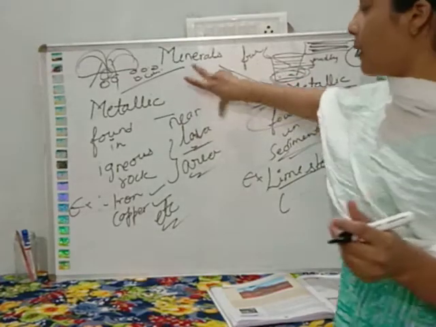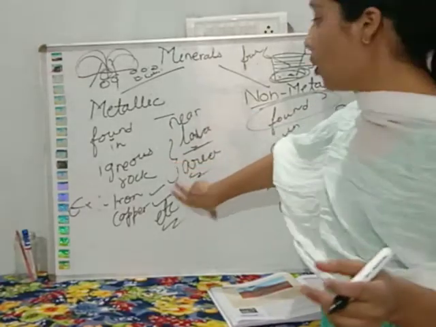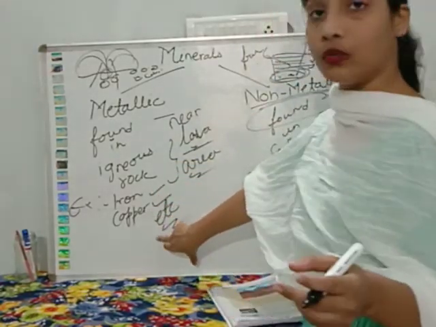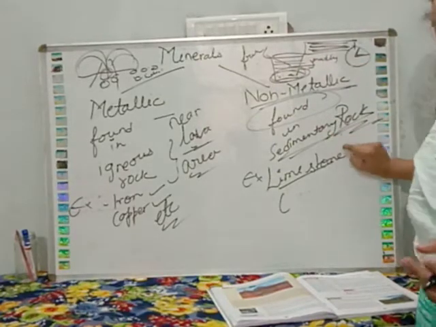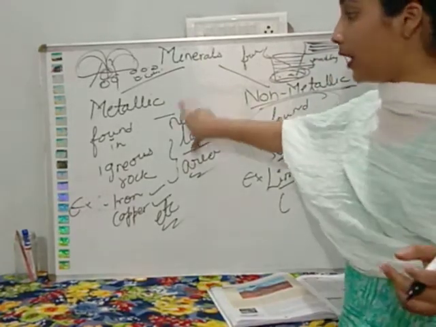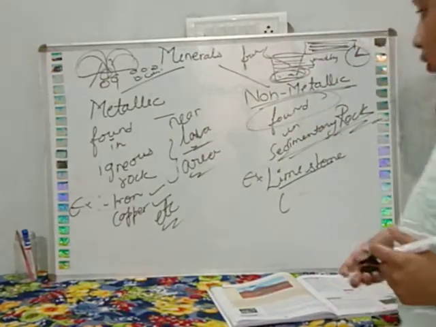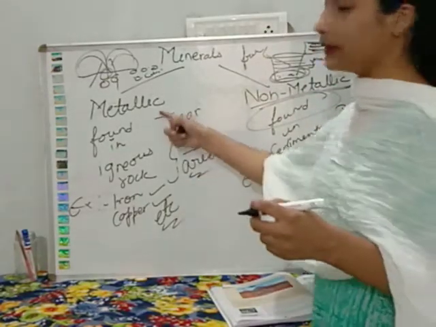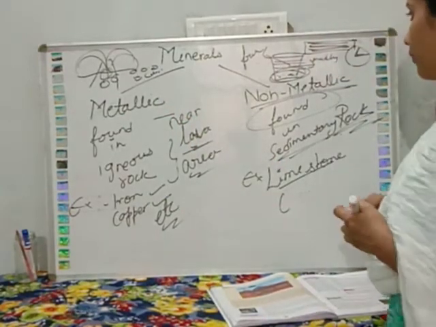Learn this: metallic minerals are found in igneous rock and non-metallic in sedimentary rocks. Iron and copper are examples of the metallic ones, and limestone is an example of the non-metallic one.